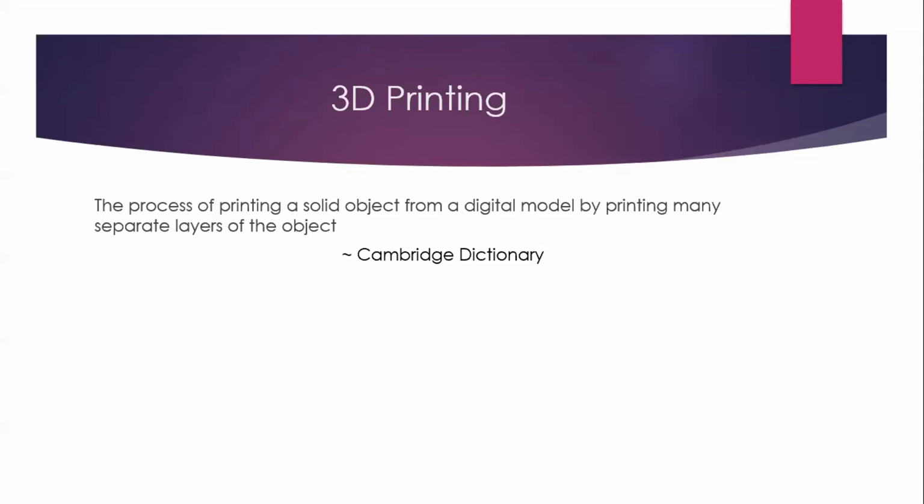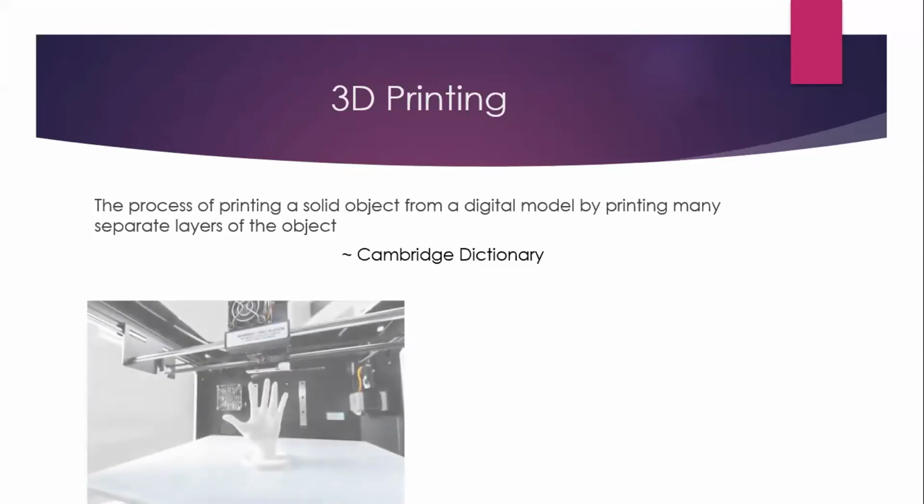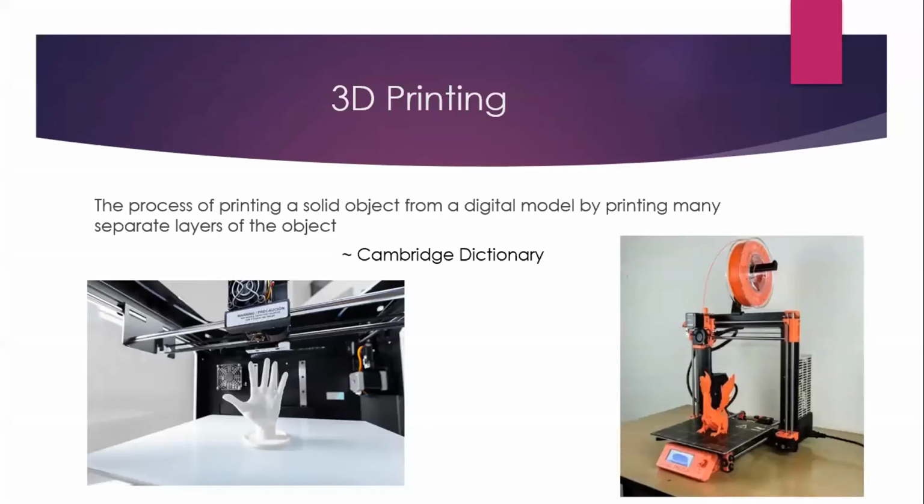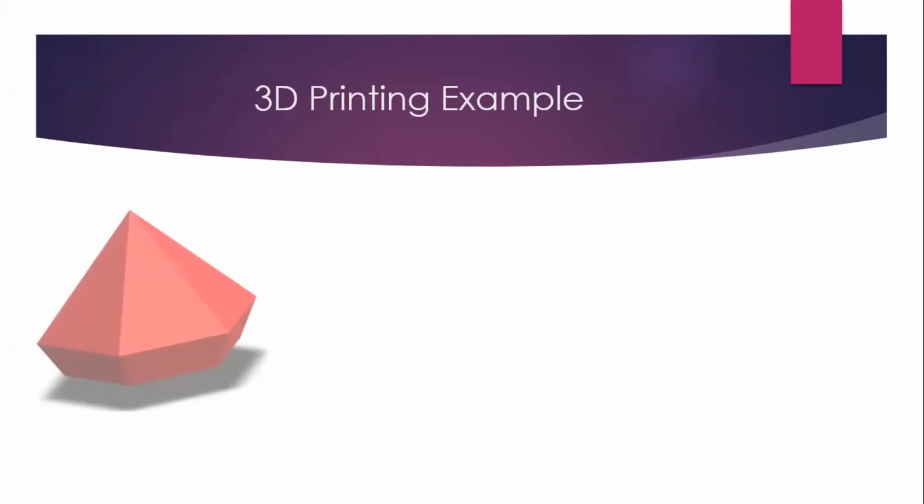Okay. So now, as pointed out by Kiara, she said correctly that we need a printer. But before sending it to the printer, we need a digital copy, right? A digital copy in our computer so that we can send it to our printer, right? So everybody agrees with me on this thing? Yes, sir. Okay, so now we'll go to the next slide. To understand this definition more correctly, these are some of the examples of 3D printers, but we'll come back to it later. Okay, so now what I have here is a 3D object.